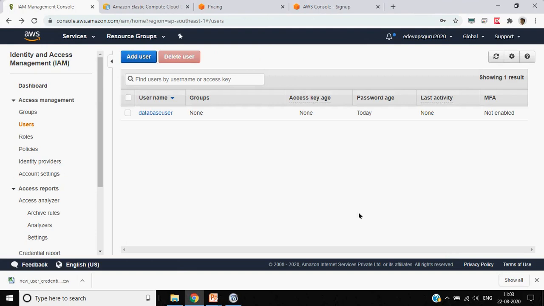Okay, so now you have this user. Here you can add more users, or you can delete them, and you can do different things.